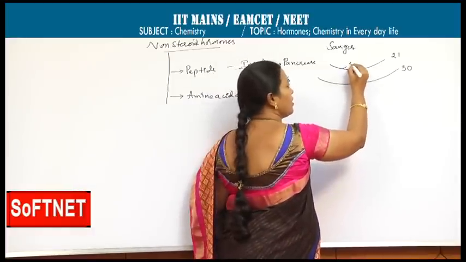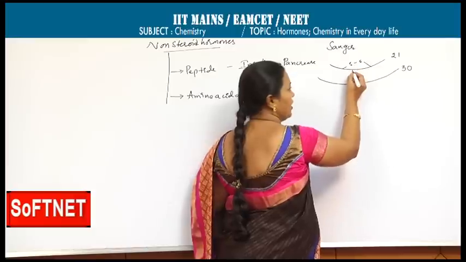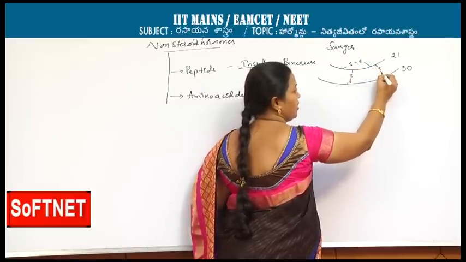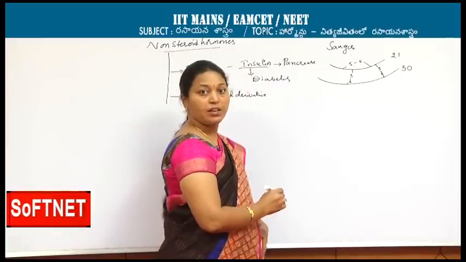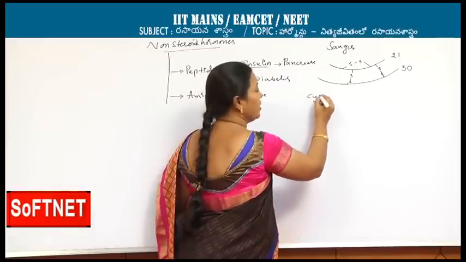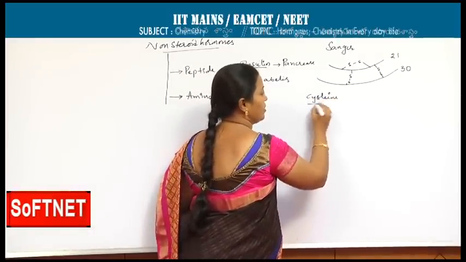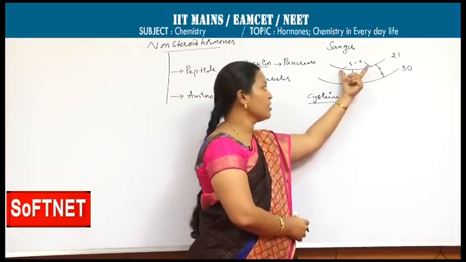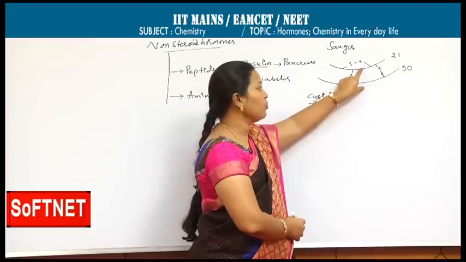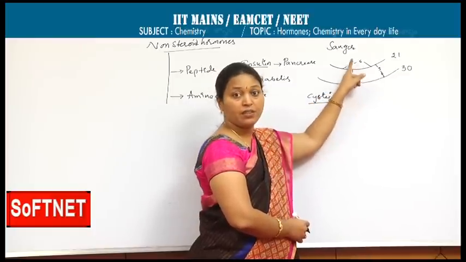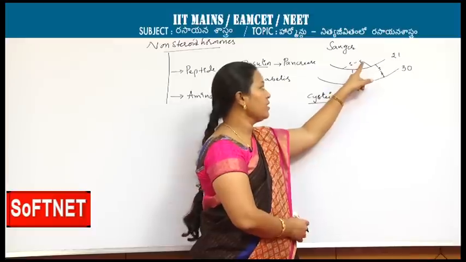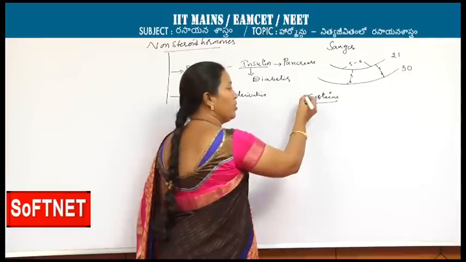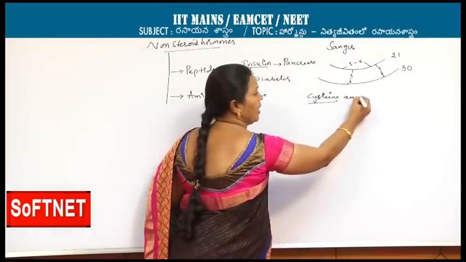Here disulfide bridges are present in between these polypeptide chains. These disulfide bridges we can observe in between cysteine amino acids. Wherever the cysteine amino acid is present, in between the two polypeptide chains, there are two disulfide bridges, and within one polypeptide chain there is a disulfide bridge. Total 3 disulfide bridges we can observe among cysteine amino acids.